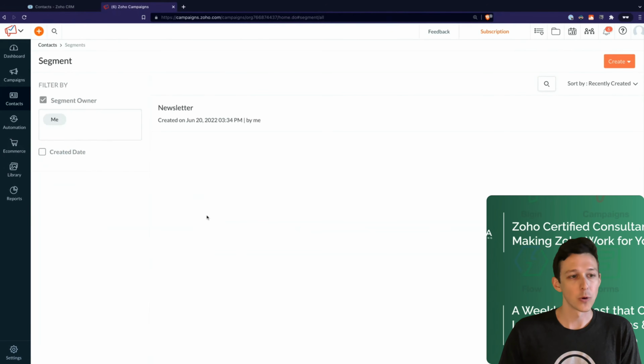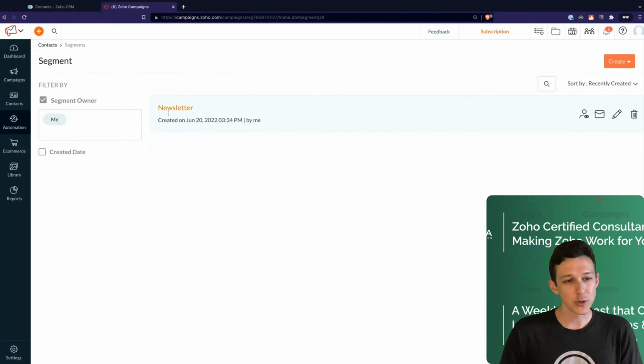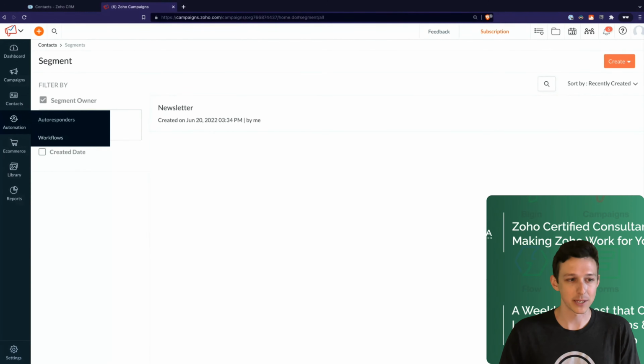But to really make that work, there's one more thing that we need to do, and that's going to be under the workflows and automation section here. So the workflows inside of campaigns, their primary use that most people are going to use them for is sending out a series of drip emails, right? But they can do a whole lot more than that. We actually have a specific video set up on this on our YouTube channel, but I did just want to cover this quickly so that everybody can see it. What we'll show here is how, using this segment, we can automatically add people to a topic.